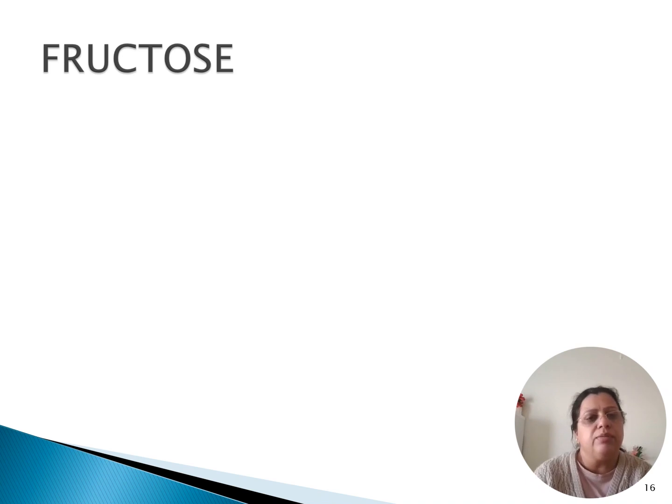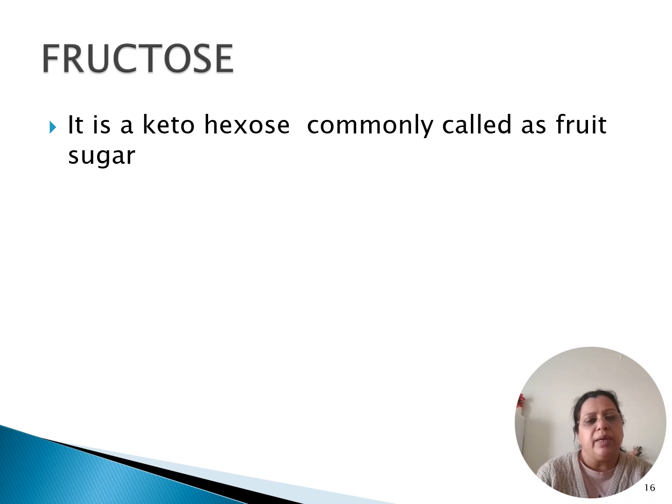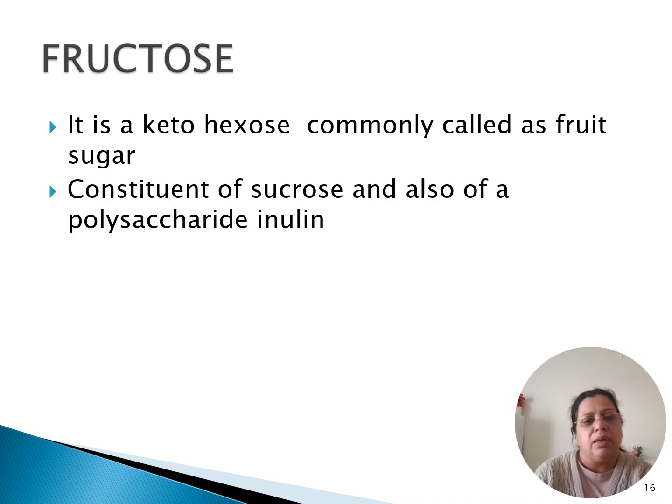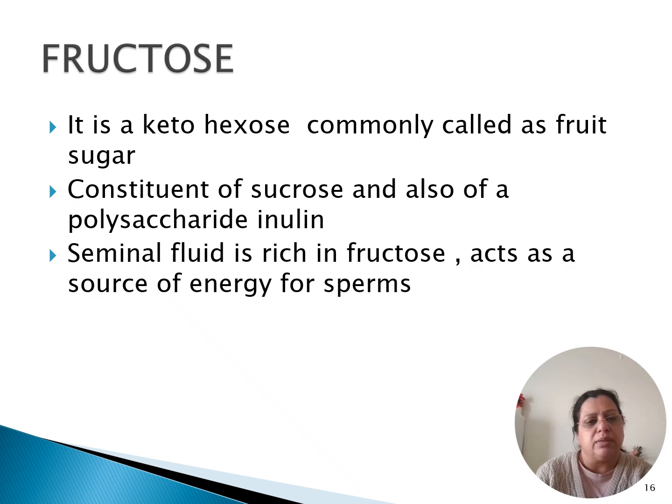The next important monosaccharide to be discussed is fructose. Now, fructose is a ketohexose, which is also commonly known as fruit sugar. The first two carbohydrates that we discussed were aldose sugars, meaning they have an aldehyde as the functional group. Fructose is a ketose sugar and it has a ketone as the functional group. It is a constituent of sucrose, which we also know as table sugar, and also of the polysaccharide inulin, which is an important exogenous glomerular filtration marker.